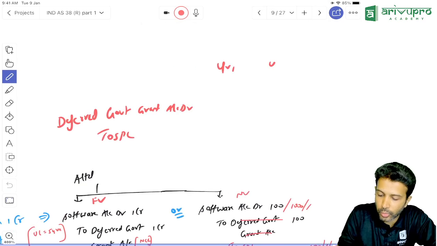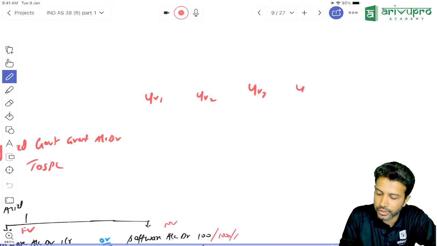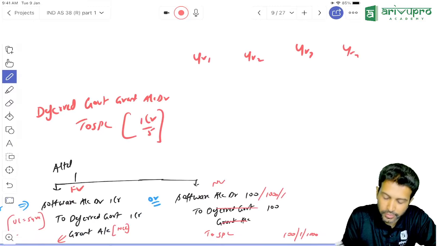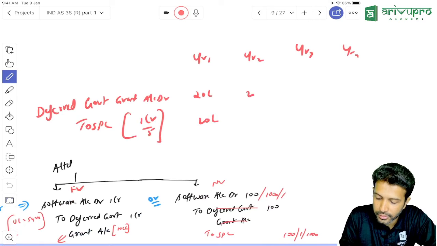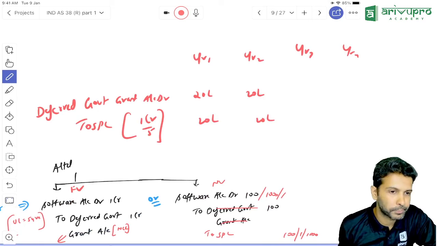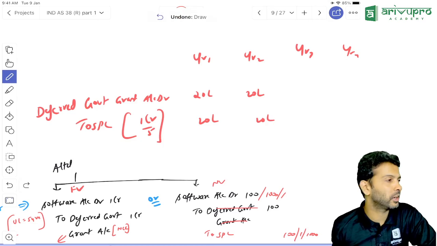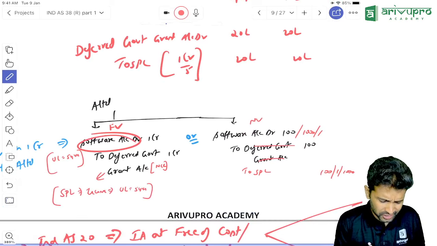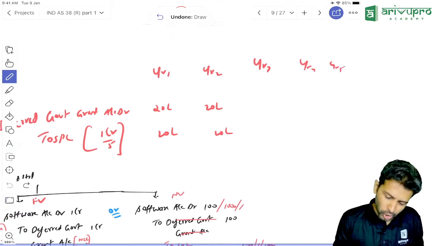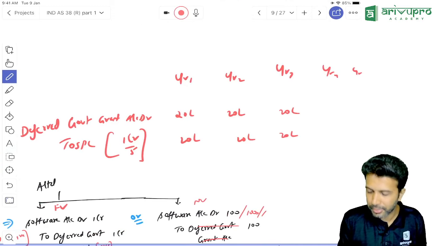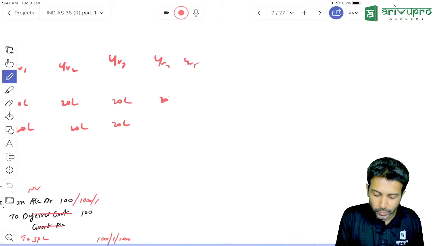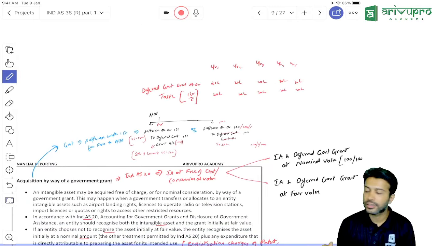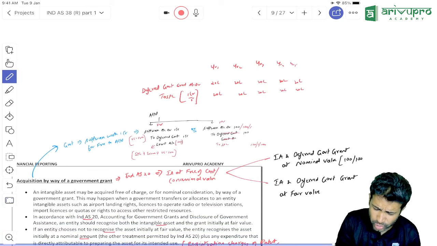So you will transfer this over how many years? 5 years. So year 1, 2, 3, 4 and 5. How much? 20 lakh. So 1 crore you will amortize over 5 years. It will be 20 lakh, 20 lakh each year. Actually, you have to transfer this grant to SPL in the amortization ratio. Usually for intangible assets, amortization will be on a straight line basis. So the grant also will go to SPL, the same 20 lakh every year, over a period of 5 years. Anything else? Don't worry about this one.